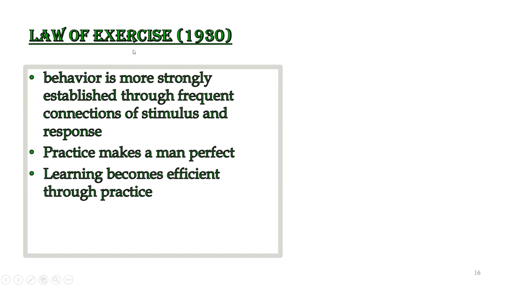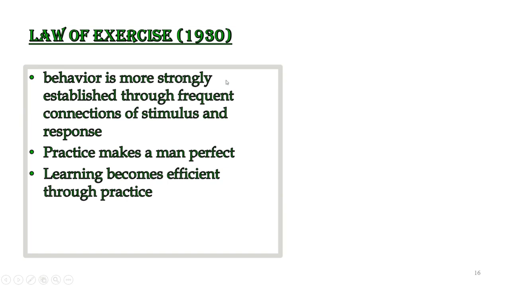and response. So Thorndike sees that behavior is more strongly established through frequent connection of stimulus and response, which means that the more you are giving the stimulus, the more frequent the connection between stimulus and response, the stronger the behavior would be.